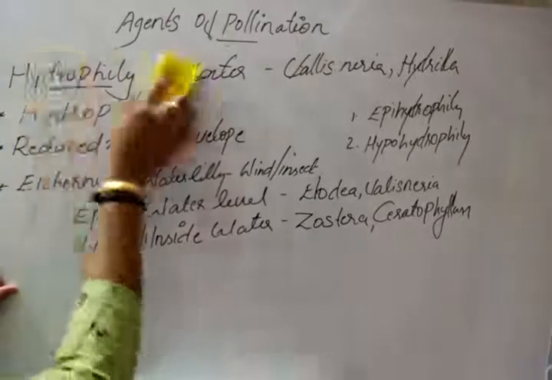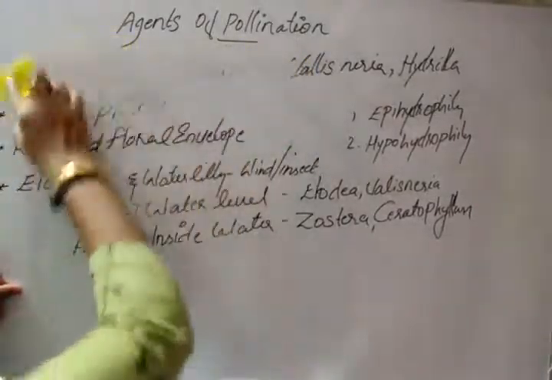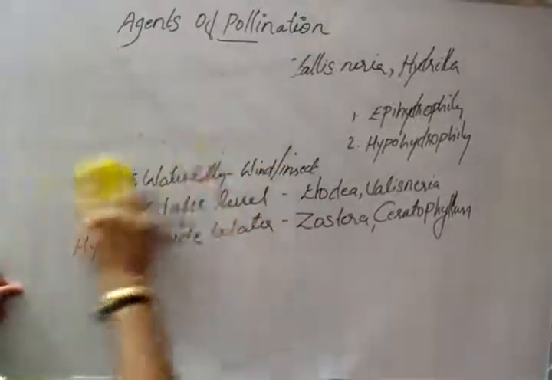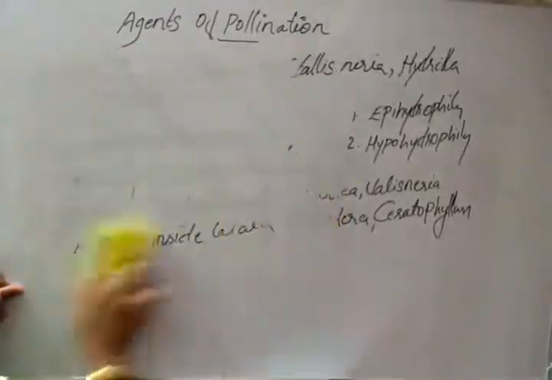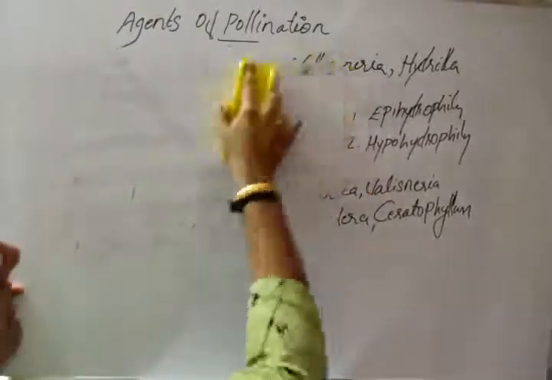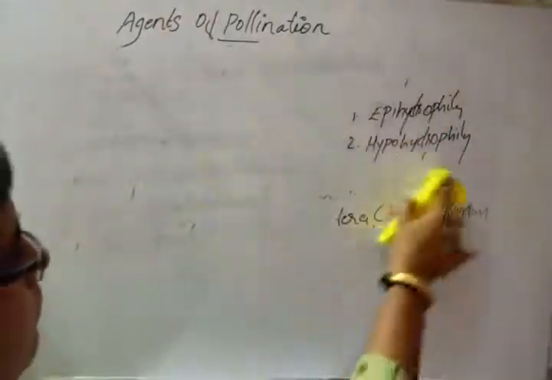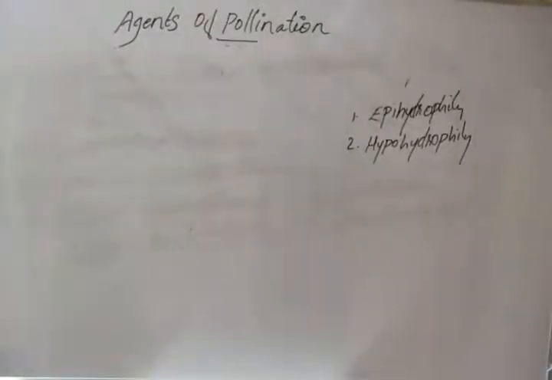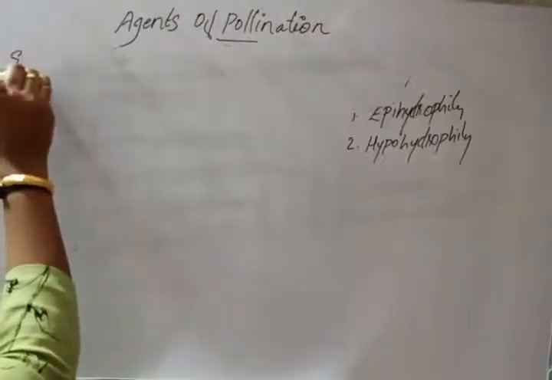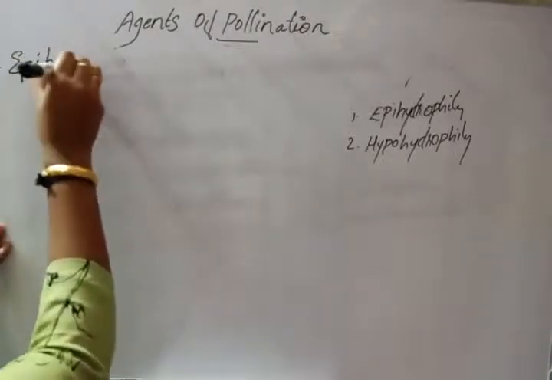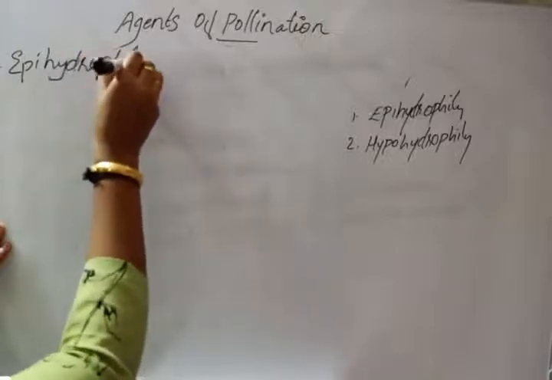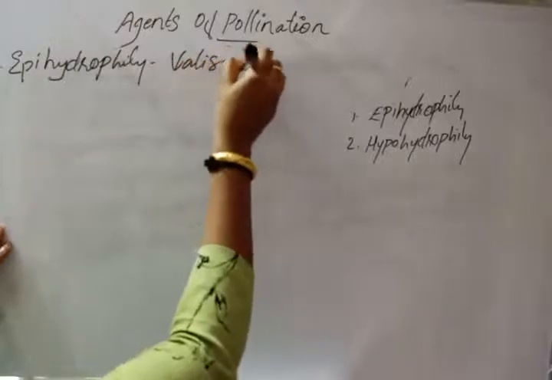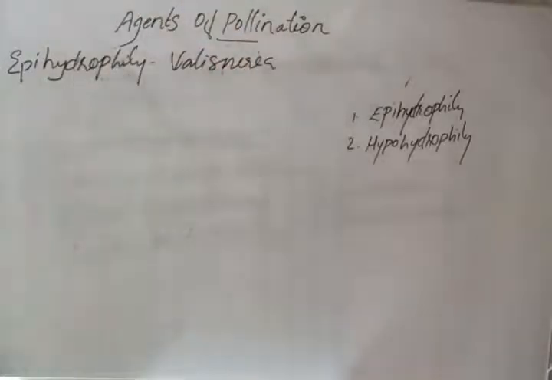First one, epihydrophily. Epihydrophily means pollination takes place on the surface of the water. Example, Vallisneria. So what happens in Vallisneria?